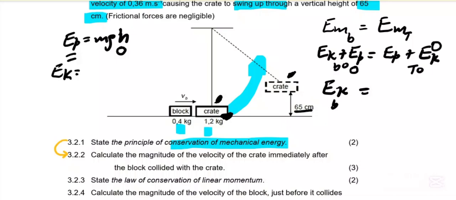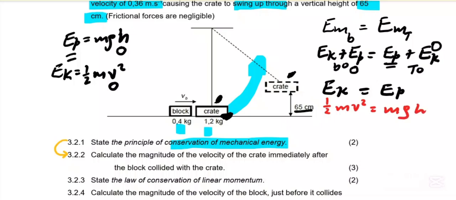Remember velocity affects kinetic energy, so when you substitute 0 there, it becomes 0, then we are left with EP. Otherwise you can just substitute and you'll get the same answer. Now we have kinetic energy at the bottom, half mv squared, which is equal to mgh.